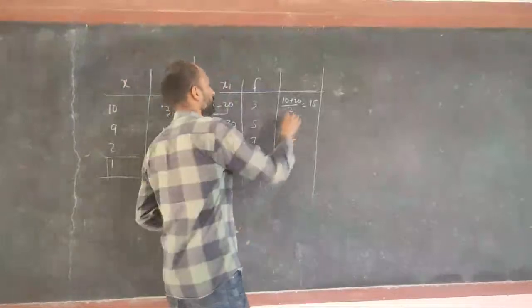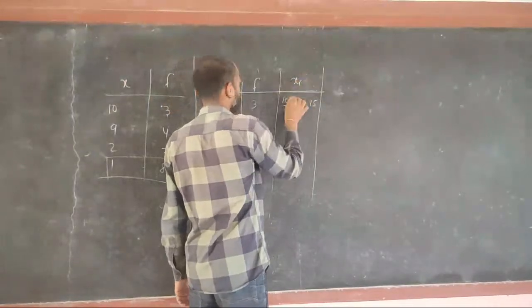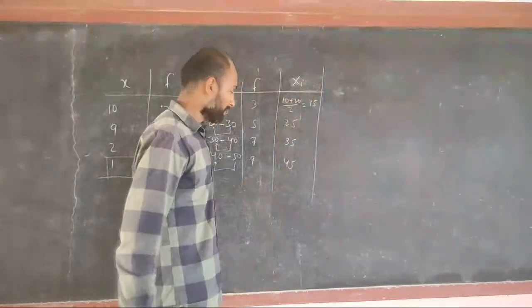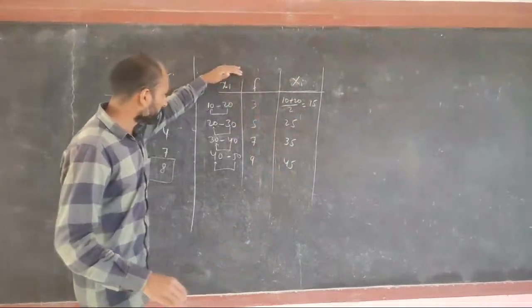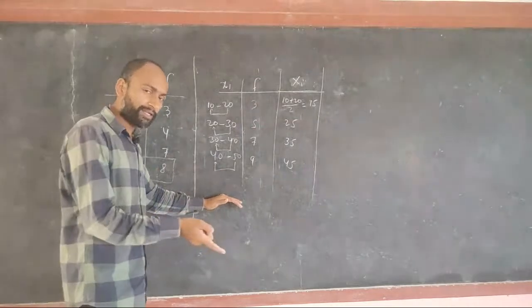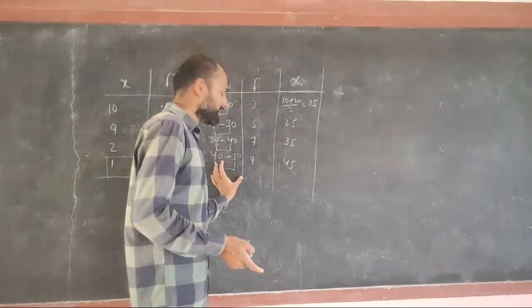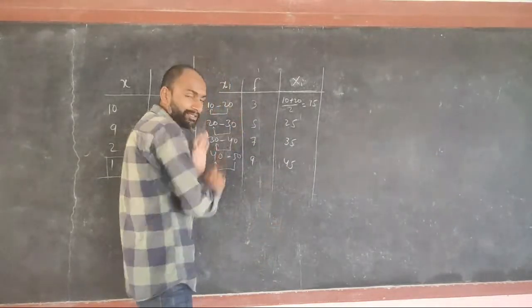And now this we will assume as anything you want, xi. Let me denote it with capital Xi. Now it becomes a group data. It was given in a class data and I have converted it into group data. So there is no use of this interval now, because this interval was a problem